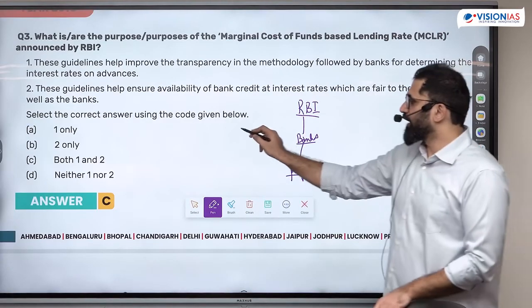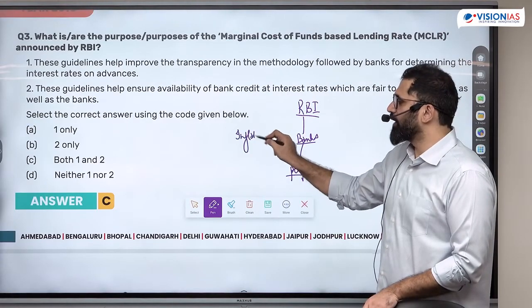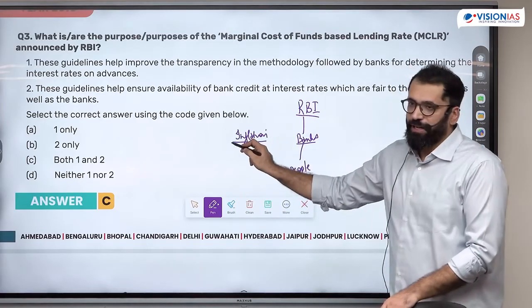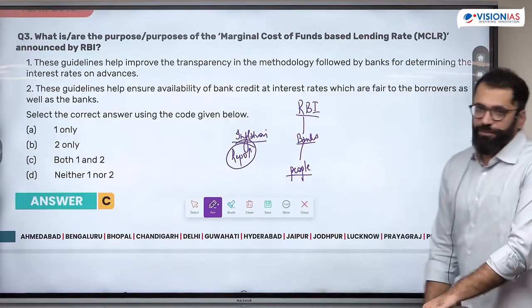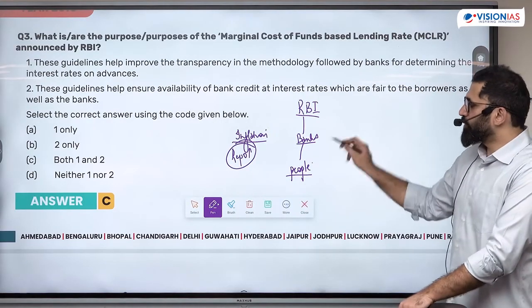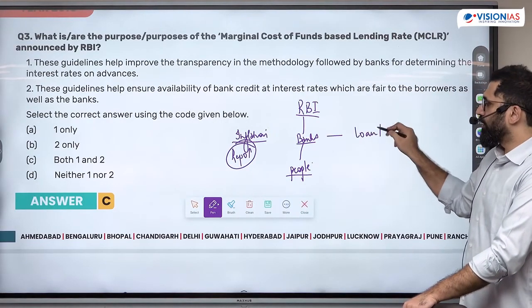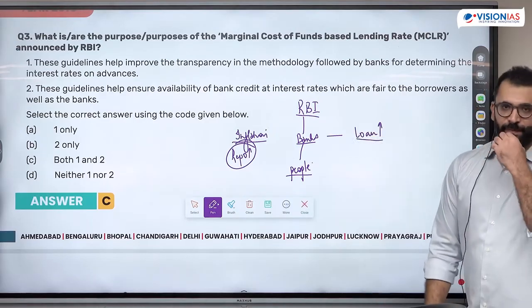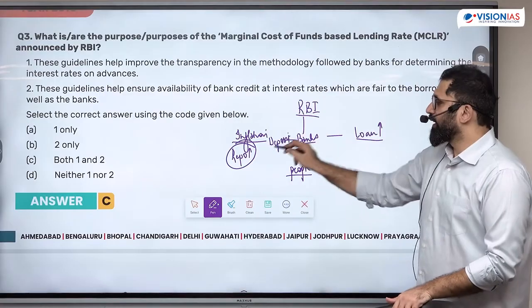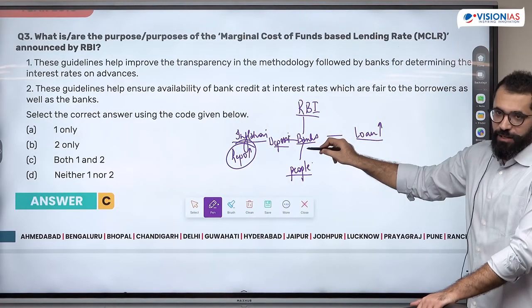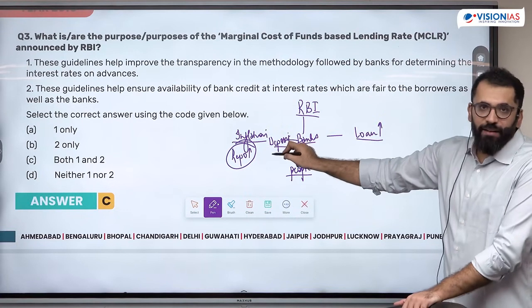For example, if I have to control inflation, what does the RBI do to control inflation? It can increase the repo rate. Now, if the RBI increases the repo rate, the loan rate should be high. Also, whenever they deposit in the bank, if the bank is getting money at a higher rate from the RBI, will the bank have to offer more on deposits?